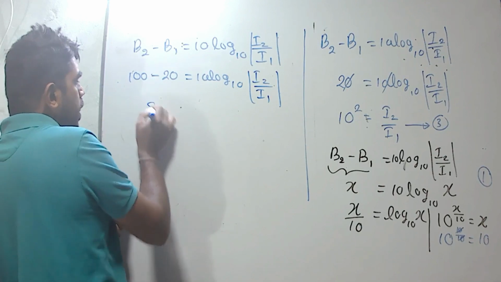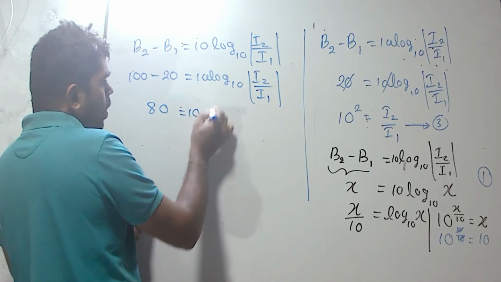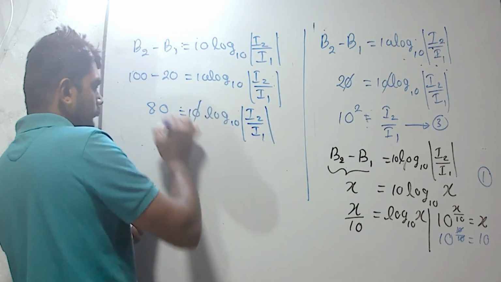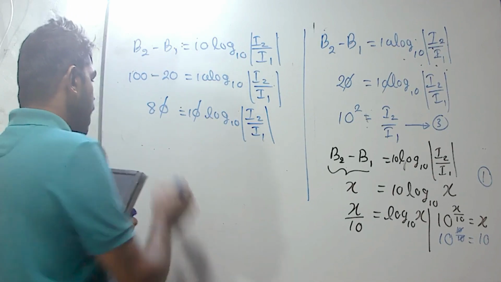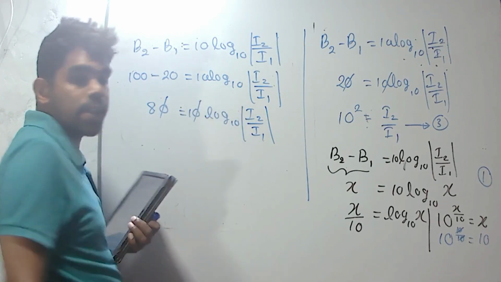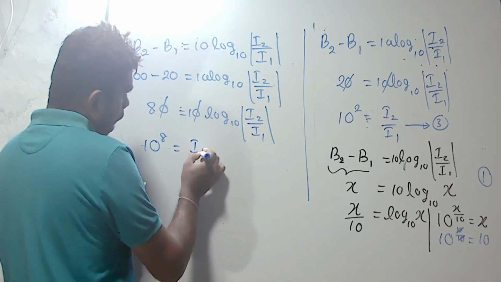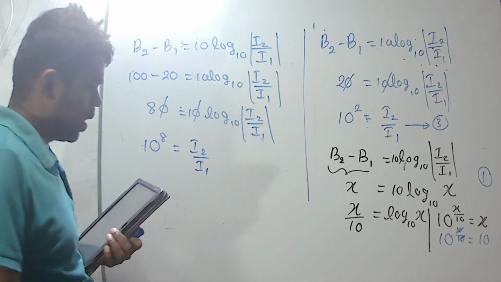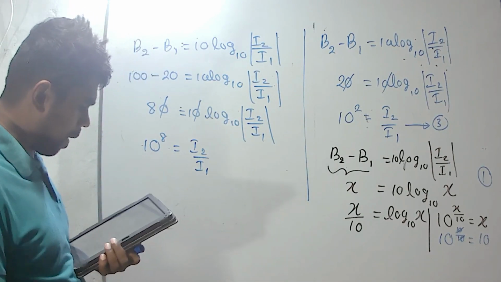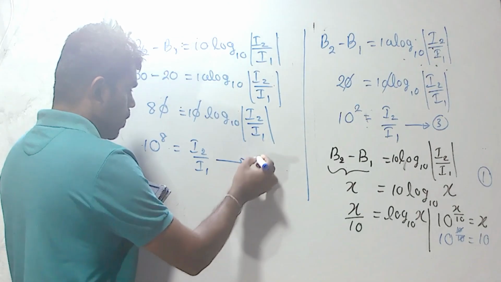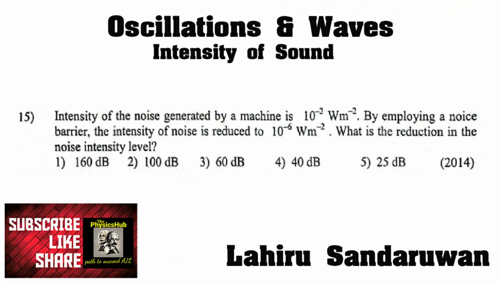100 minus 20, 80 equals 10 log 10 of I2 divided by I1. We can cancel out 10. Then we can write this equation in index form. 10 to the power 8 equals I2 divided by I1. Then the ratio should be 10 to the power 8. Answer is 5.